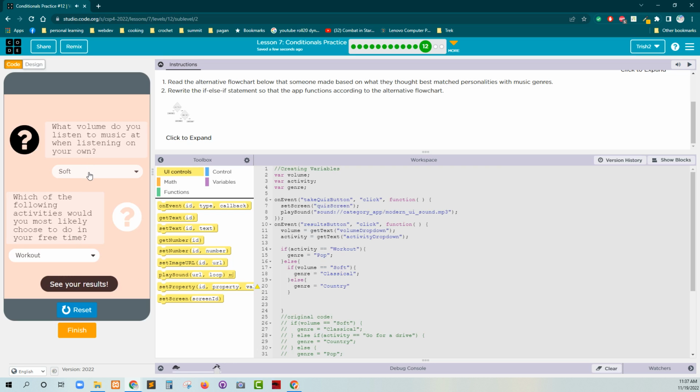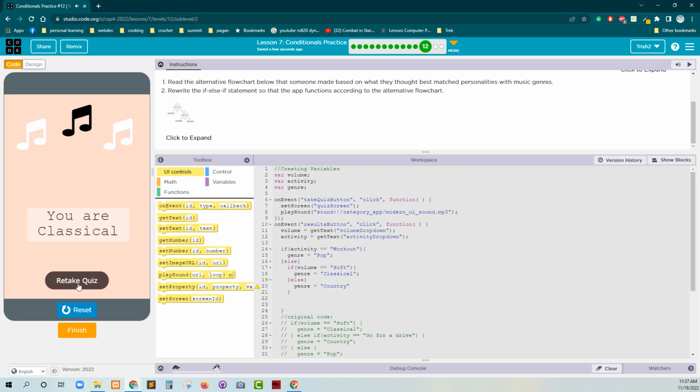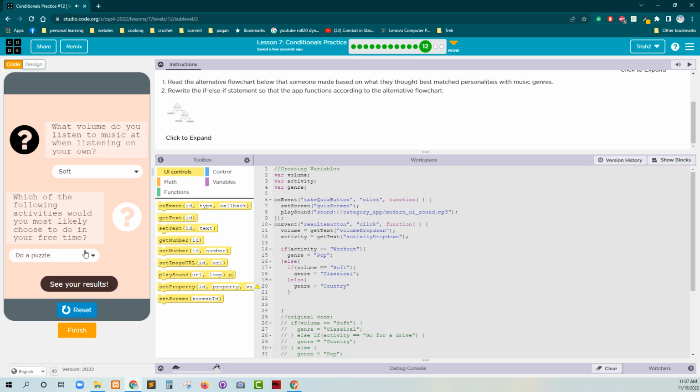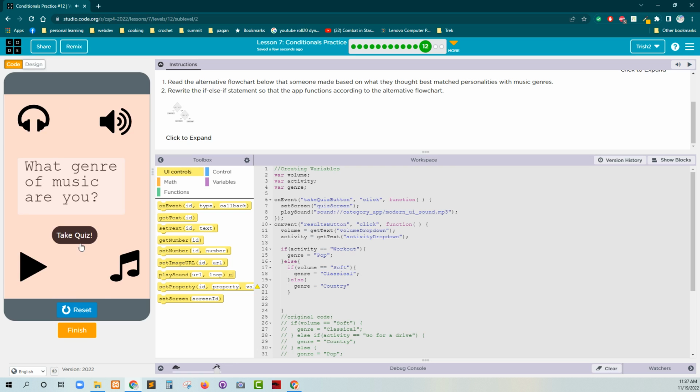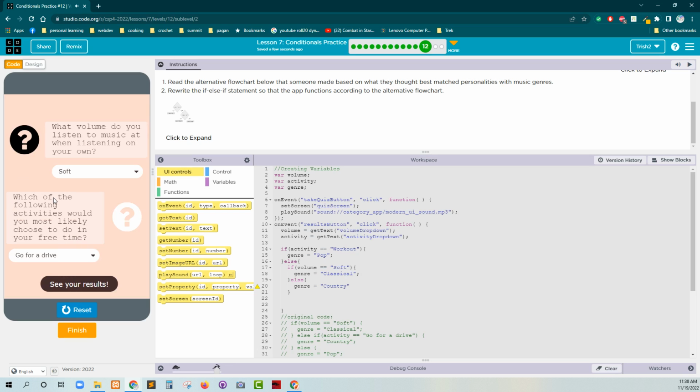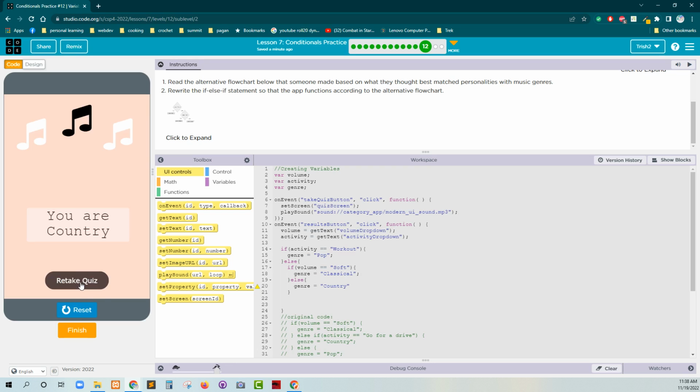Let's do a puzzle. See your results. You are classical. Okay, quiz. Go for a drive, right? Still classical. Take quiz. If I want to go for a drive and I want to listen to loud, I'm going to get country, right?